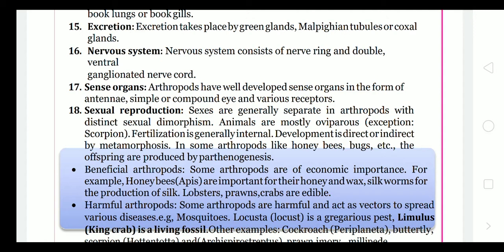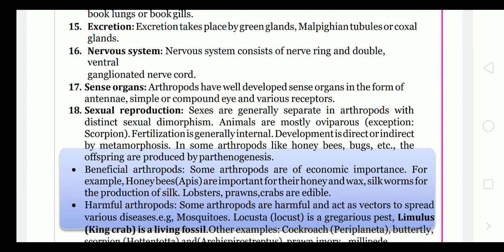Direct development means the adult body structure comes directly out of the egg. Indirect development means it shows larva and pupa stages, that is the metamorphosis. That means we cannot find that the adult animal and the larva are the same organism. That is metamorphosis.